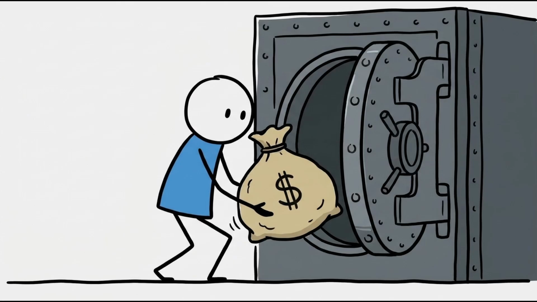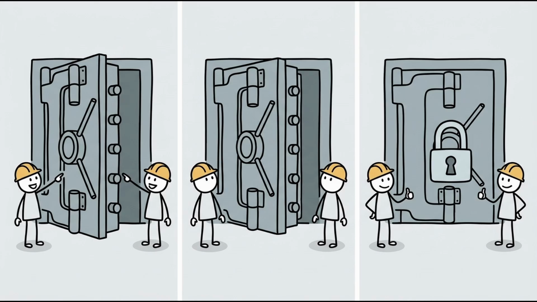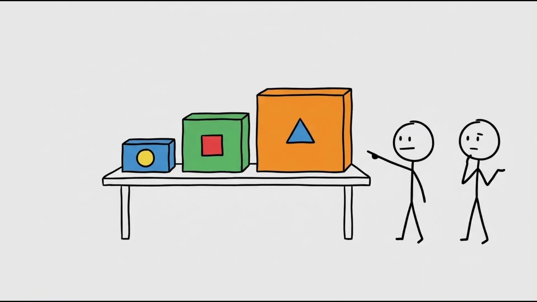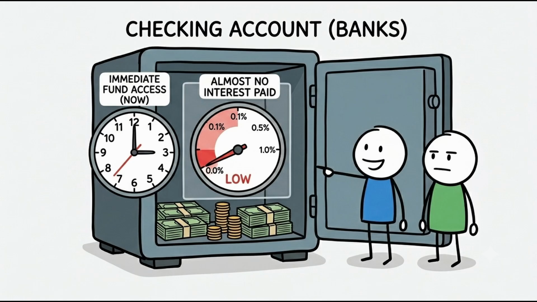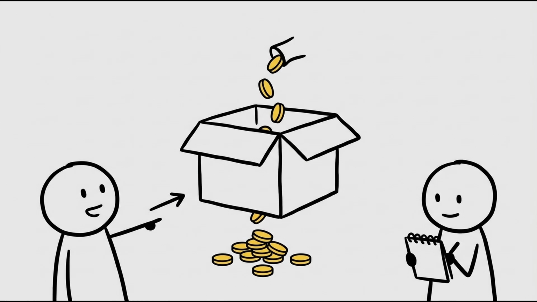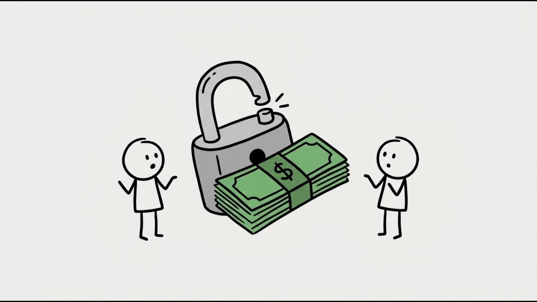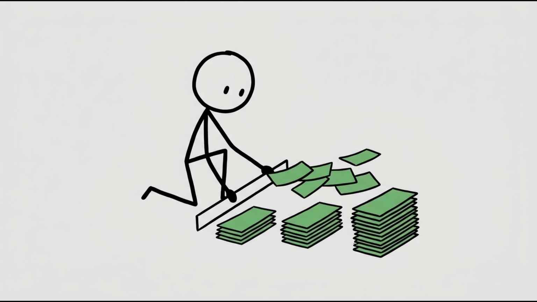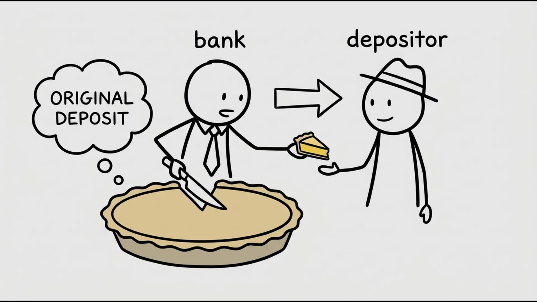Deposits. A bank deposit is money you place into a banking institution for safekeeping, typically in exchange for interest payments. There are different types of deposits. Checking accounts offer immediate access to your funds but pay almost no interest. Savings accounts pay a modest yield but might limit withdrawals. Fixed-term deposits, often called certificates of deposit, require you to lock your money away for a set period, such as 6 months or 2 years, in exchange for a significantly higher guaranteed interest rate. The bank uses your deposited funds to issue loans to other people, paying you a fraction of the profit.